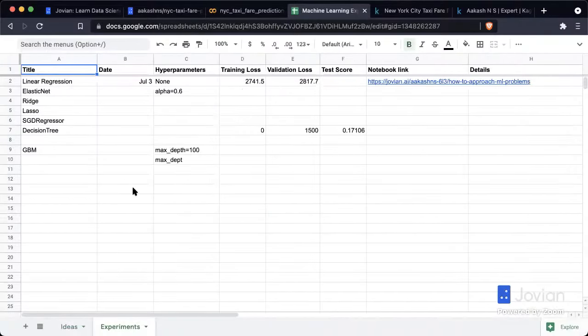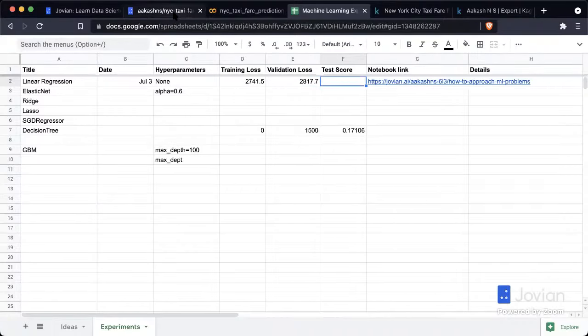And then here you have experiments. So each time you train a model, you just want to give a title to the model, give a date, note down whatever hyperparameters or the type of model you want to note. Note down the training loss, validation loss, and the test score. This could be from the Kaggle leaderboard, and a link to the notebook.